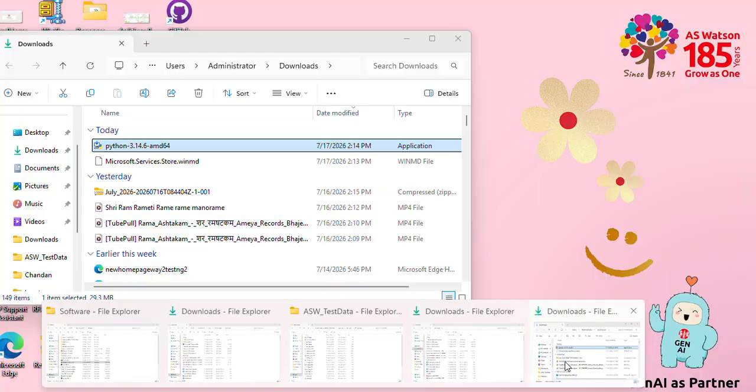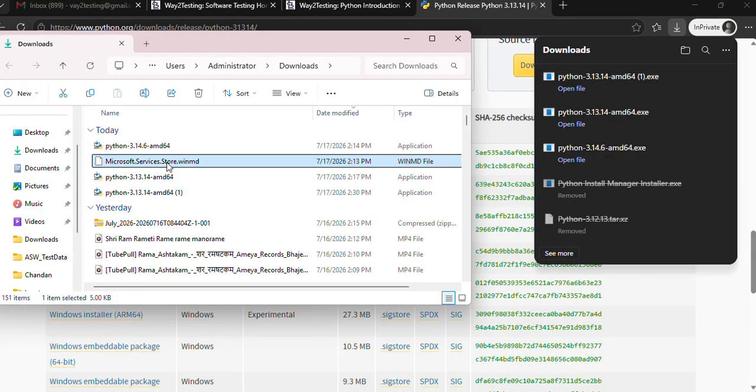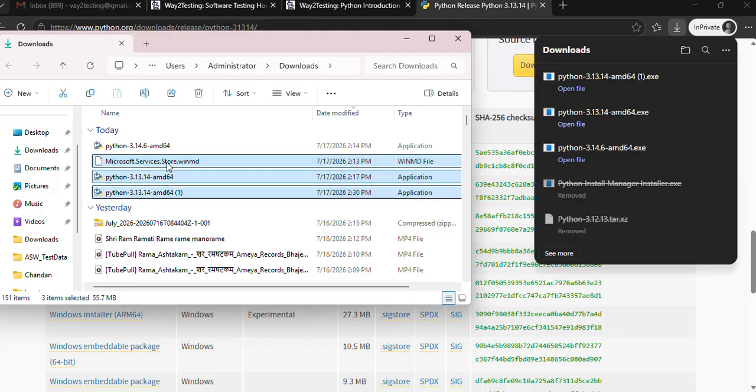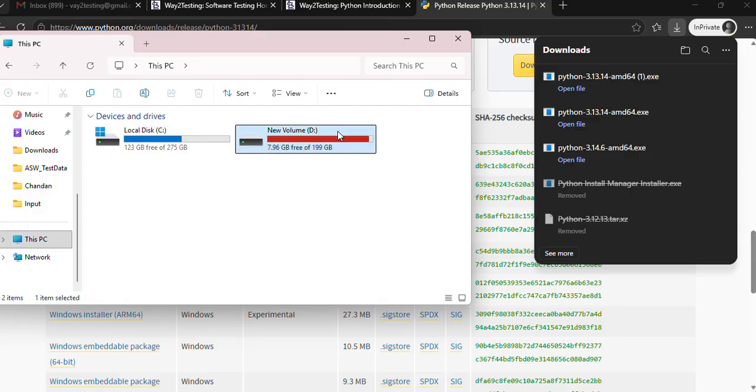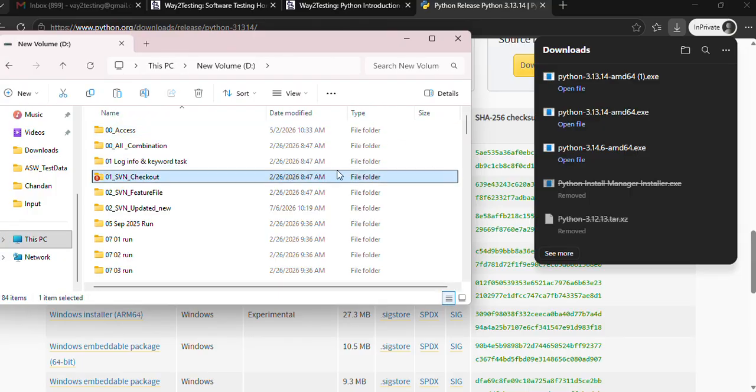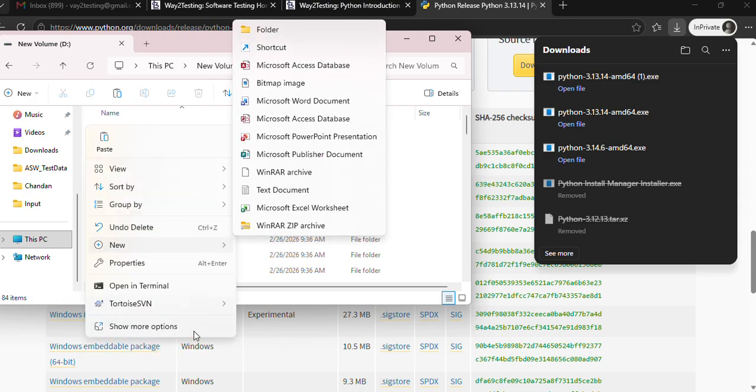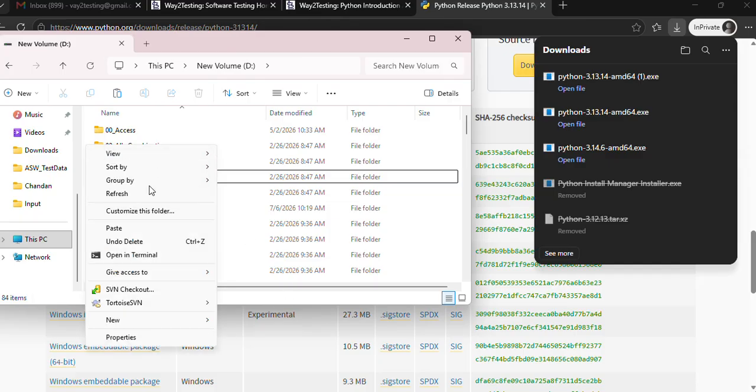You just need to go to the download folder and you will see that the file has been downloaded. Let me remove all the things. The ideal way is to create a folder in some drive. I will create a folder in my safe drive, like D drive, where I will put all the steps related to this.